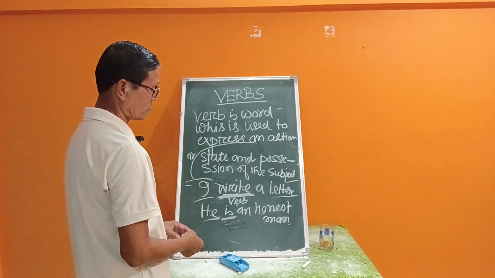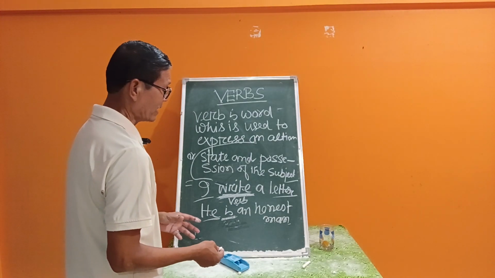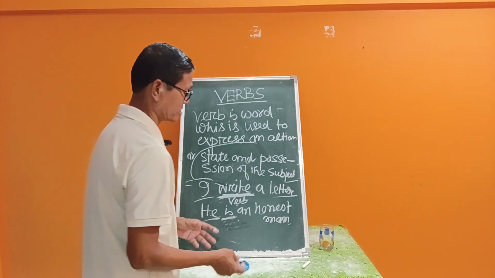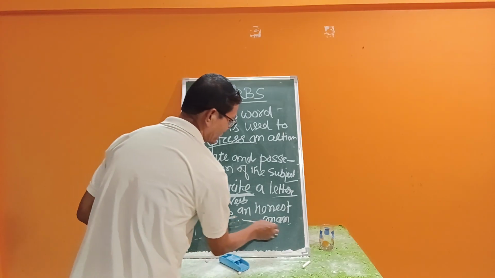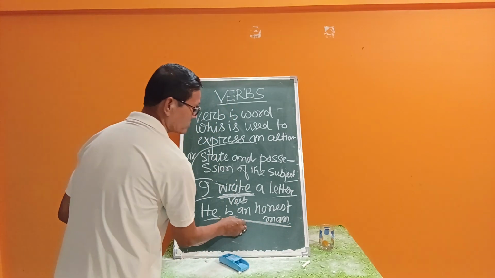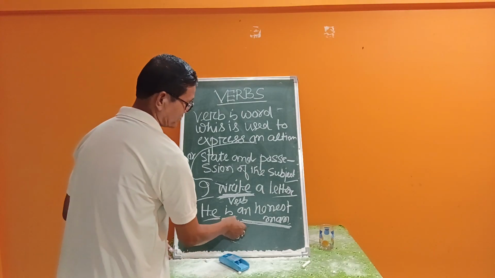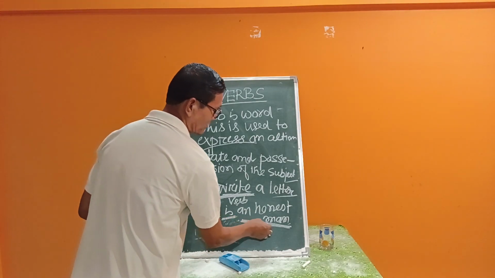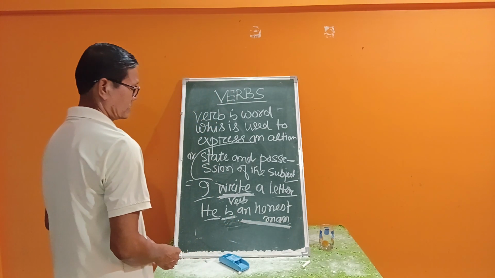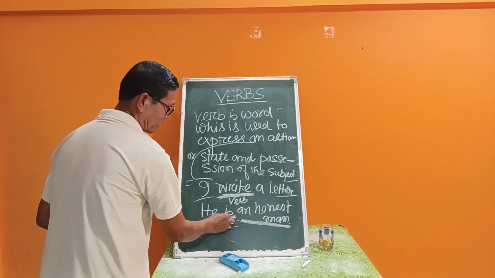What does it tell? It tells about the honest man, isn't it? That's why it expresses a condition, telling us about the honest man. That's why it is a verb.